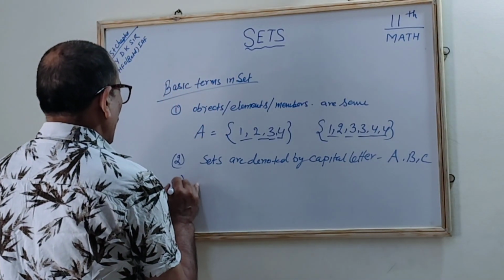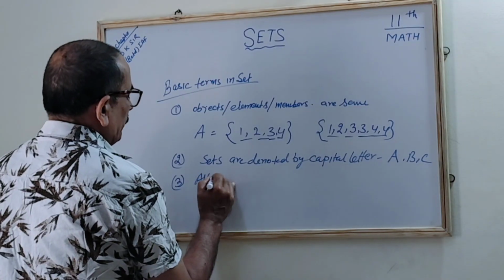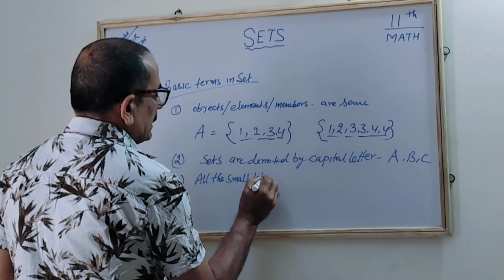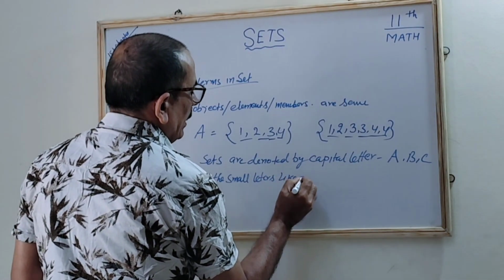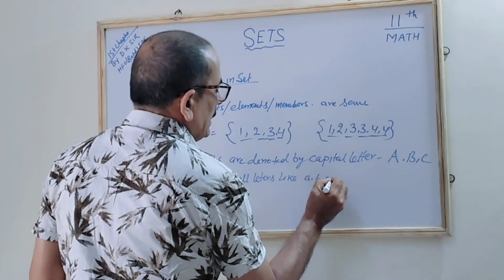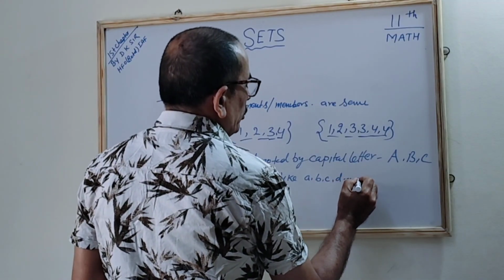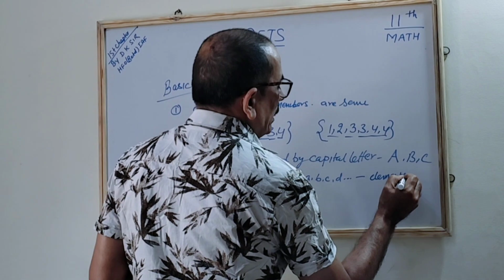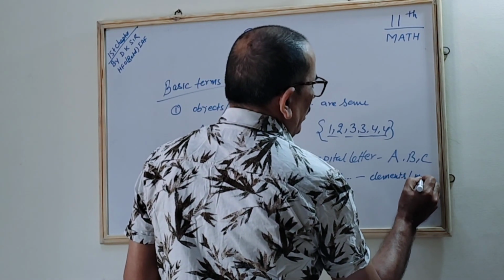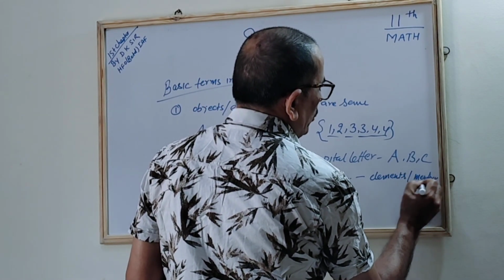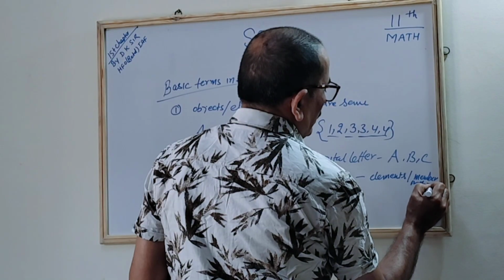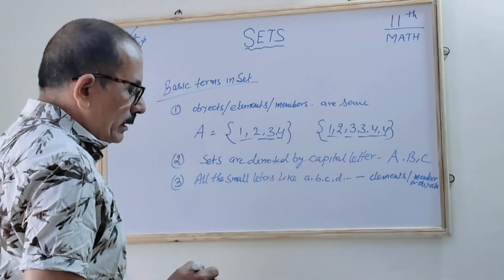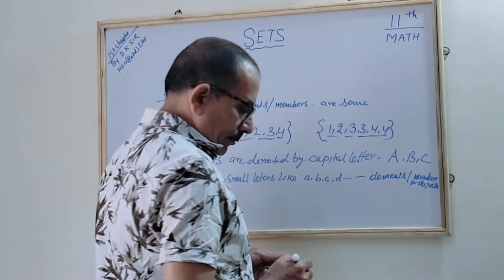The third, we should know all the small letters like a, b, c, d, etc. These are all used as elements. They are denoted as elements, members, or objects. Correct? Members or objects. The small letter denotes the element, member, or object. Correct?